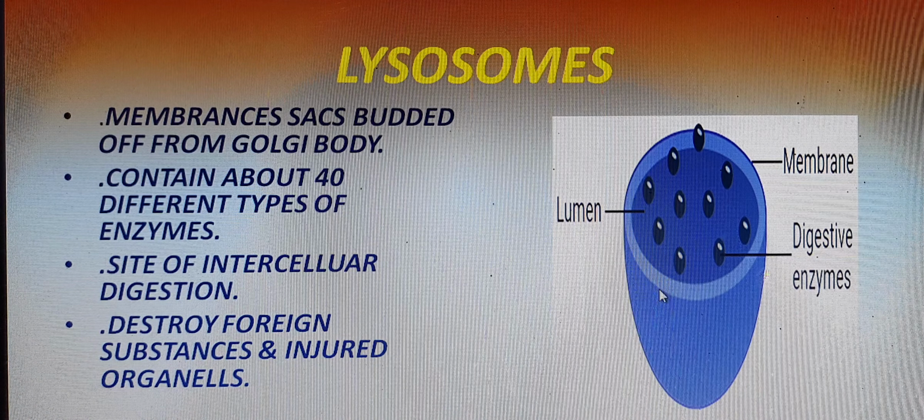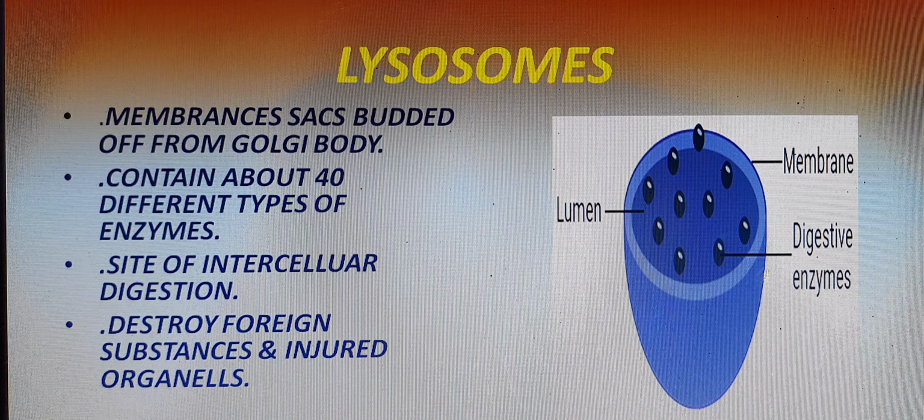These contain more than 40 enzymes. So different types of enzymes are present in the lysosome. Lysosome is basically known for intracellular digestion, right? The intracellular digestion in lysosome is for engulfing foreign germs and all the injured or dead cells which really harm the cell. They can be engulfed by the lysosome. So the lysosome is otherwise known as the suicide bag of a cell, because it has digestive enzymes which can engulf the foreign particles and make the cell secure, or rather safe, from all types of germ attack.